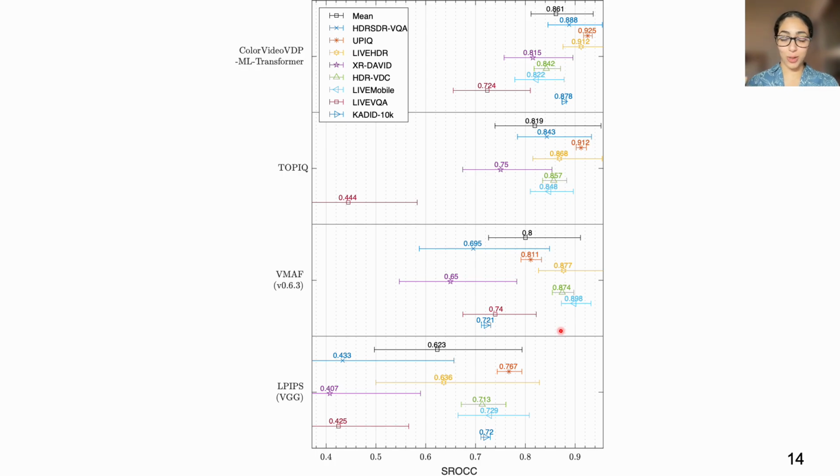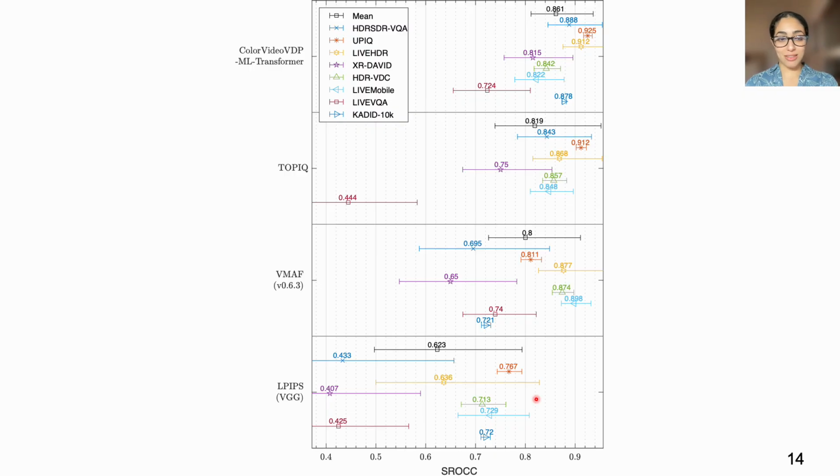VMAF, on the other hand, is a known quality metric that does well on datasets that contain streaming distortion. And you can see that ColorVideoVDP-ML transformer is doing similarly to VMAF on streaming distortion. However, on the challenge dataset, VMAF is not doing so well, for a similar reason: VMAF is assigning similar importance to the foreground and background, which our metric is not doing anymore. Plus, VMAF only specializes in streaming distortion, so it cannot really generalize well to new distortion like XRDavid. And here we can really see the benefit of our model being trained on multiple datasets, because we can train on multiple datasets, we can make our metric generalize to as many distortions as we can.